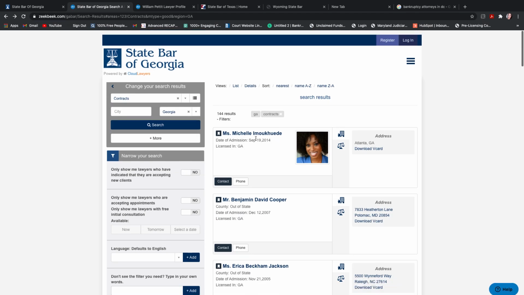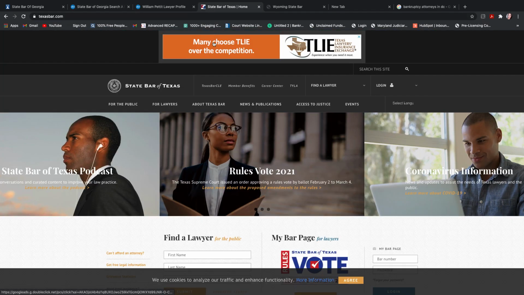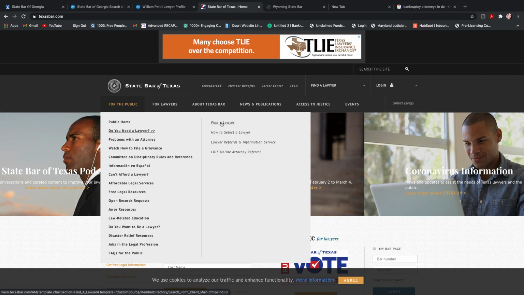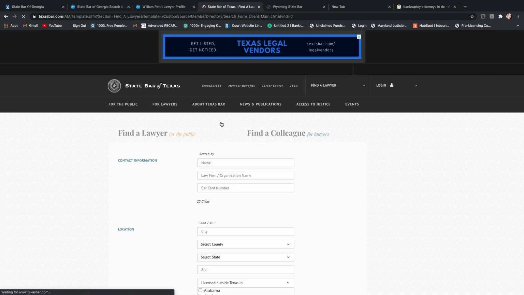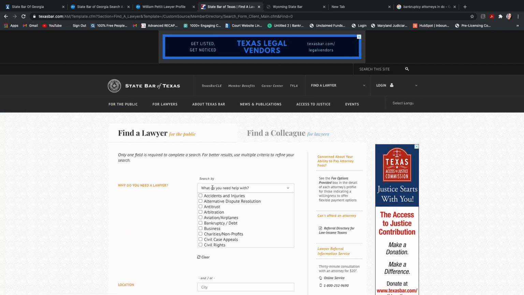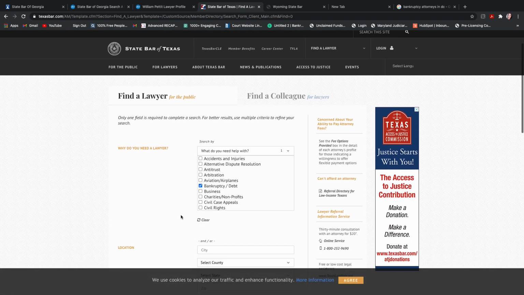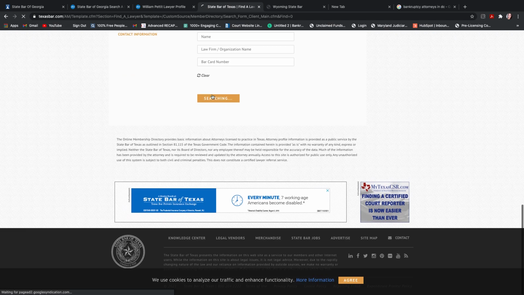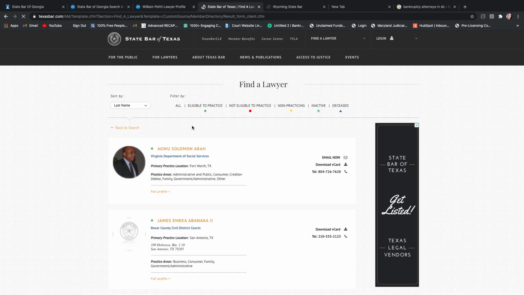So that is the state of Georgia. Now here's a different one. I'll just show you another one in case you're interested. State Bar of Texas. So you're going to go to their website, and then do you need a lawyer? Right here, it's under For the Public. Find a lawyer. I want to find a bankruptcy attorney in the state of Texas, for example. So you just click bankruptcy, and then you just click submit. You don't have to fill in anything else because you don't really know who these people are yet.